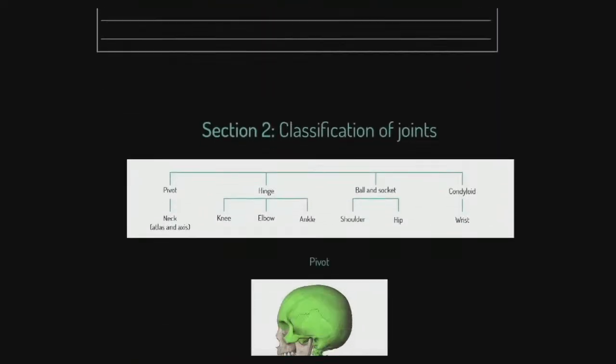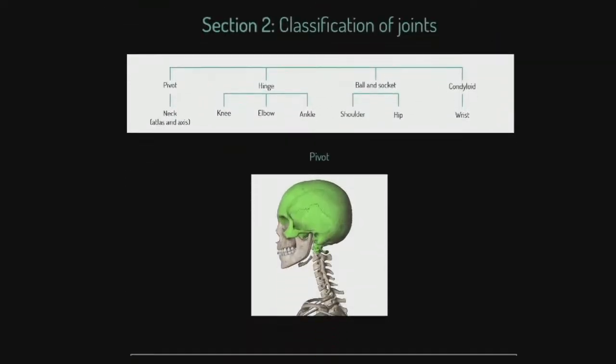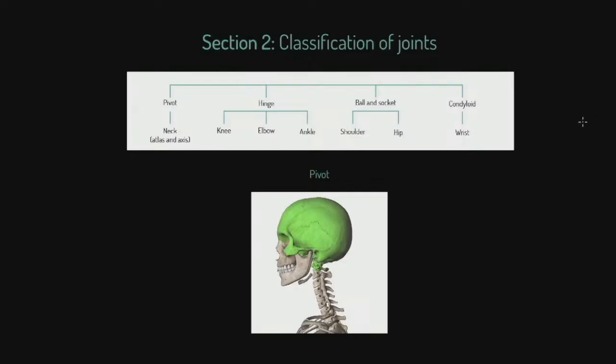Okay, so let's move things forward. We've now got the classification of joints. What kind of joints are we actually talking about here? So first things first, we want to be aware of pivot, hinge, ball and socket, condyloid. So we're going to cover all of those, and let's just go through them. So first of all, pivot.